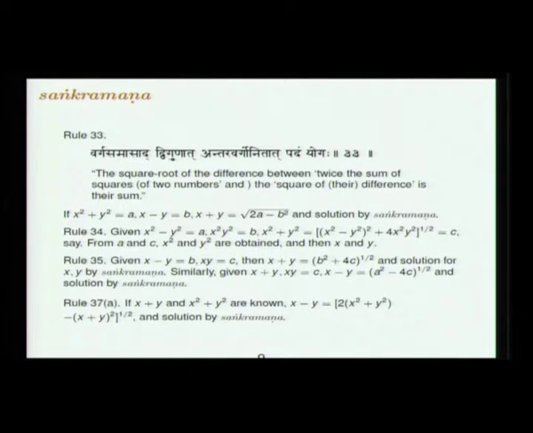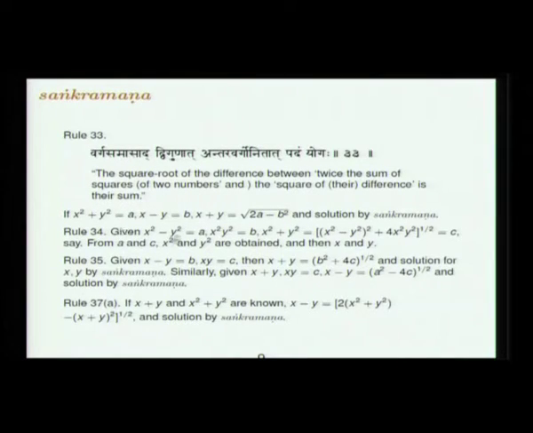Then a little more non-trivial, varga samasat dvigunat antara vargonitat padam yogaha. The square root of the difference between twice the sum of the squares of two numbers and the square of their difference is their sum. So, now suppose you are given x minus y is equal to b, x squared plus y squared is equal to a. Then x plus y, one can see that it will be the square root of 2a minus b squared, and you can solve it by Sankramana.